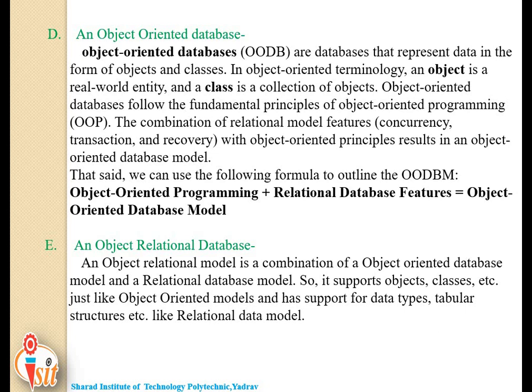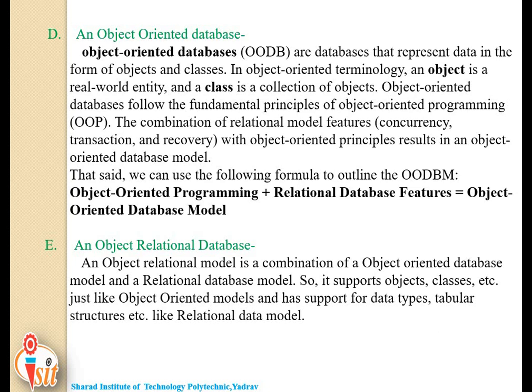In short, we can say an object-oriented database is nothing but an addition of object-oriented programming plus relational database features. Such databases represent data in the form of objects and classes.